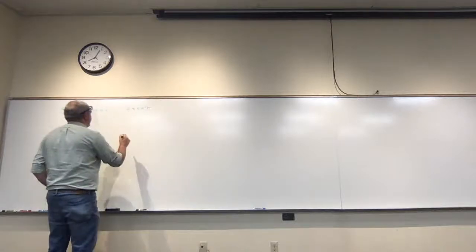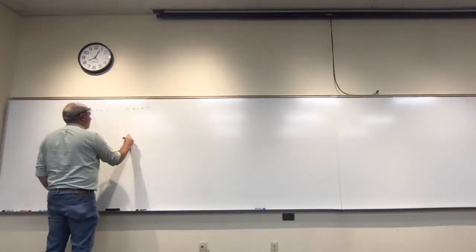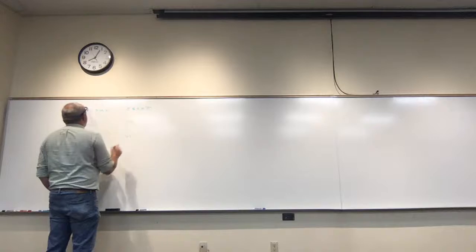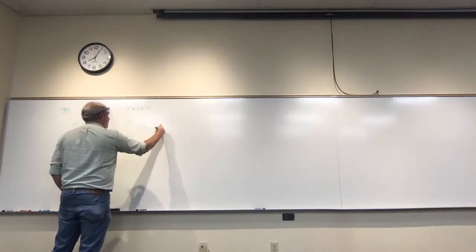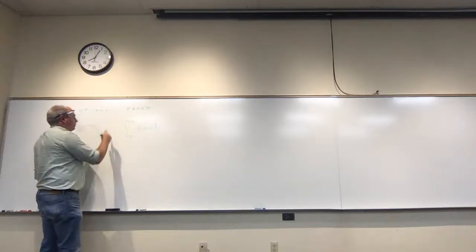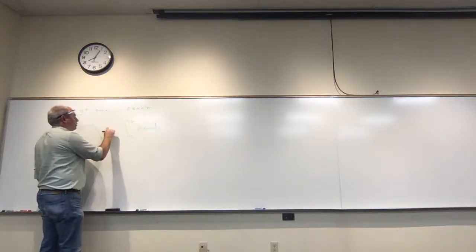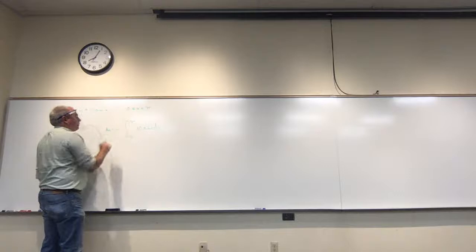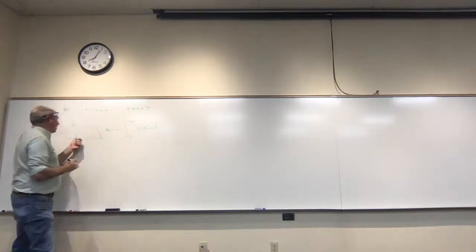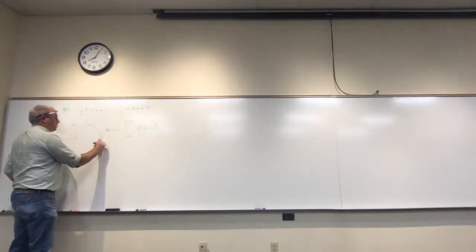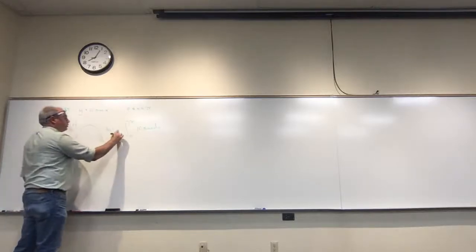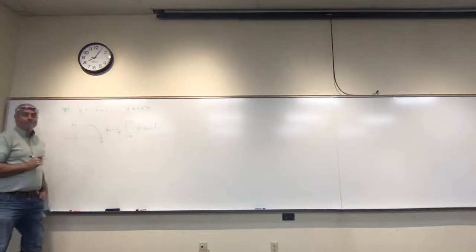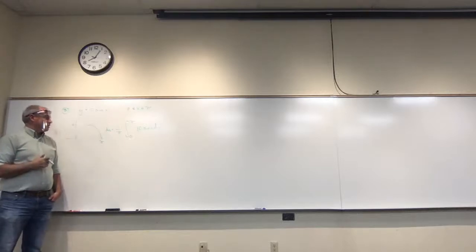I want to take the integral from 0 to pi of 10 sine x dx, and then divide that by the length of the interval. The length of that interval is pi minus 0, or just pi.